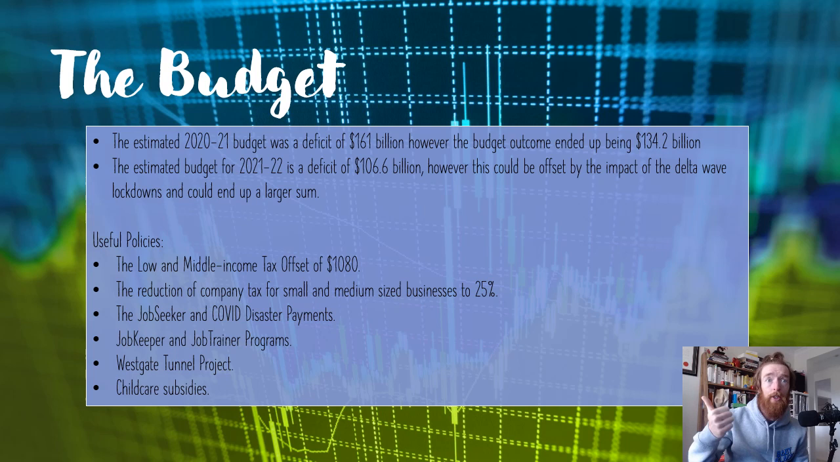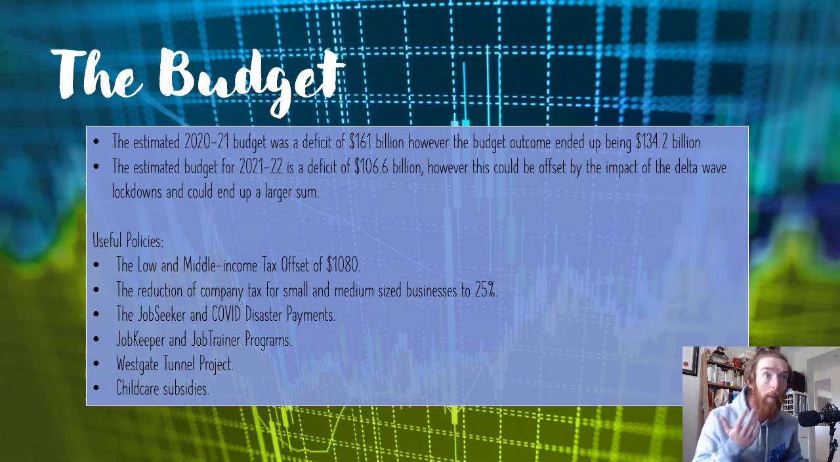So the estimated budget for 2020-21 was 141 billion. However, their budget outcome ended up being 134.2 billion. So that's different. They expected to spend more on JobKeeper than they did, and there were a few things that cost them less. The estimated budget for 2021-22 is a deficit of 106.6 billion, but this could increase if we needed to predict how the budget outcome is going to go. All the Delta wave outcomes could end up having this be a larger sum because of all the COVID disaster payments that have had to go out, as well as the changing in government outlays for welfare and less tax revenue coming in from decreased sales.